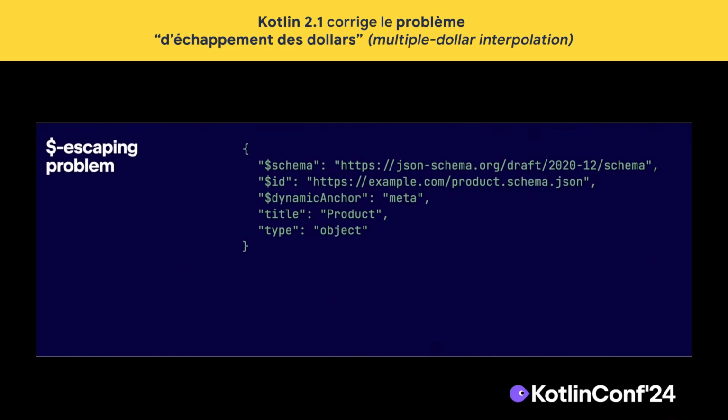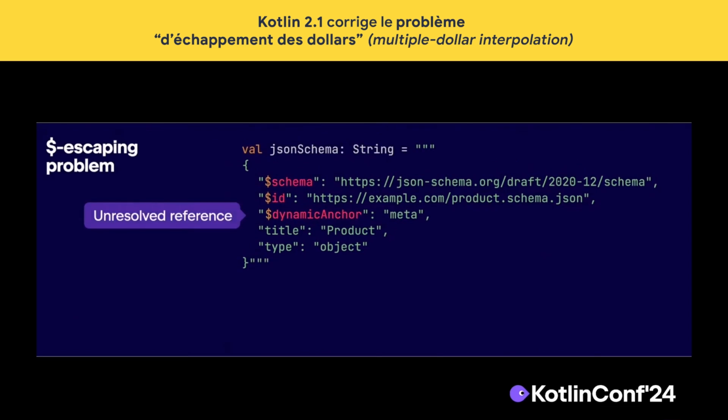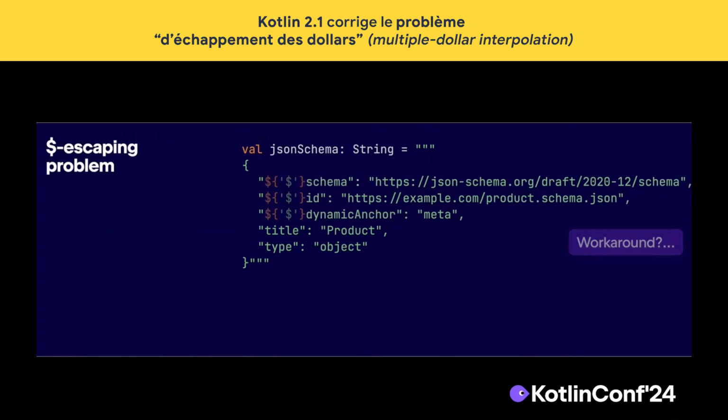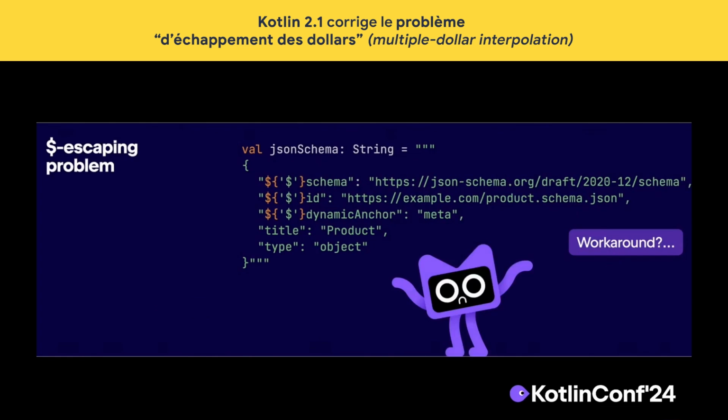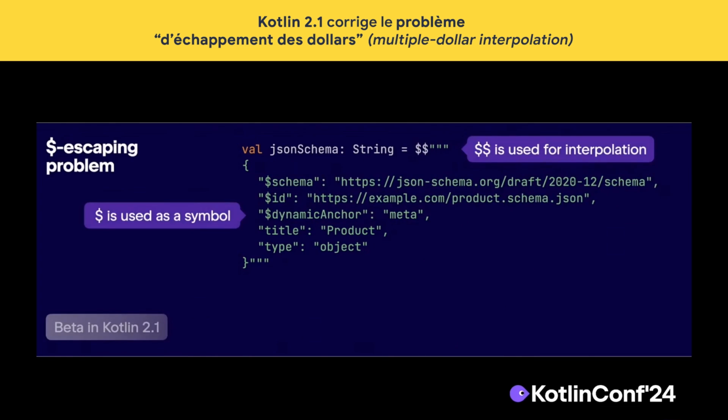Now let's take this particular part of JSON data and embed it into a multi-line string. As you can see, the JSON keys become unresolved references, since the $ sign is used for interpolation. So we have to escape the $ sign somehow. Well, let's just say that there are some quite tricky ones. The idea is if you put 2 $ signs in front of a string literal, then interpolation must also start with 2 $ signs. And a single $ sign can be used just as a symbol. And the feature for multi-dollar interpolation also goes beta in Kotlin 2.1.